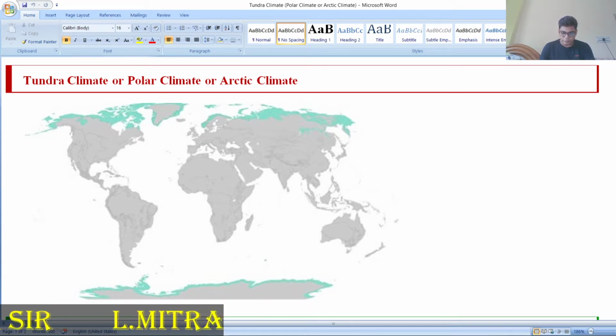Then come the northern coastal regions of European Russia, and the northern coastal region of Siberia, in northern Russia.